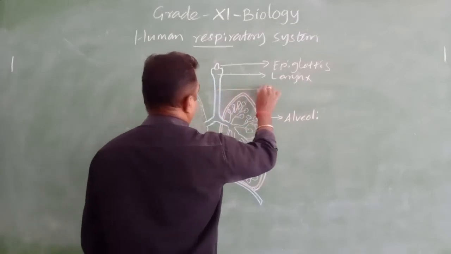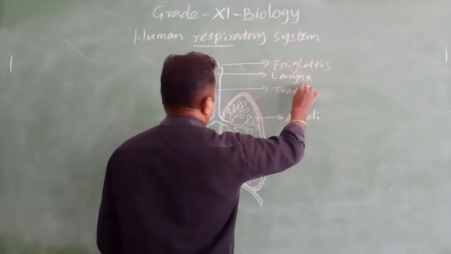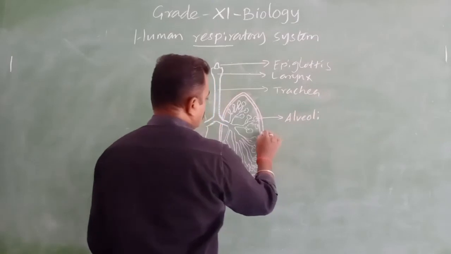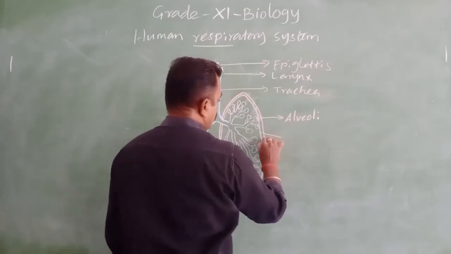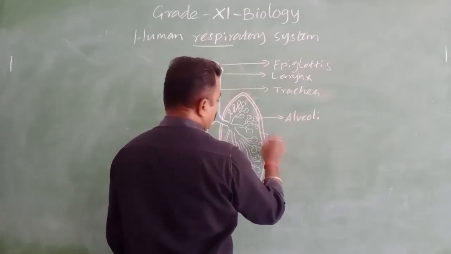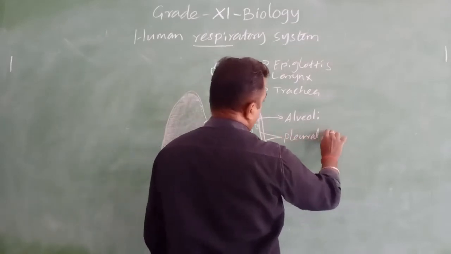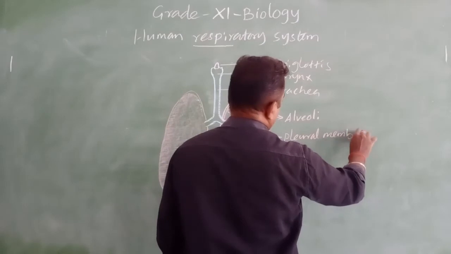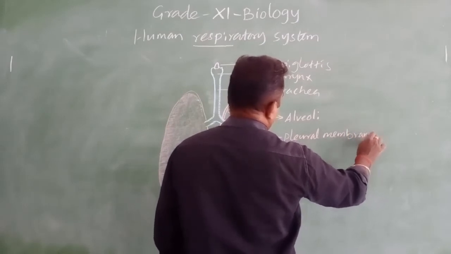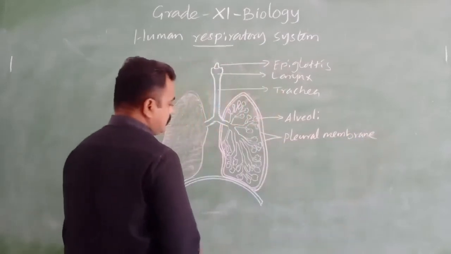This is the trachea. This is the internal and external pleural membrane.